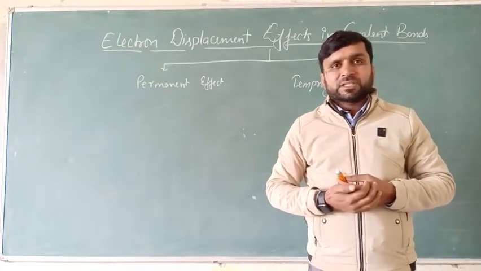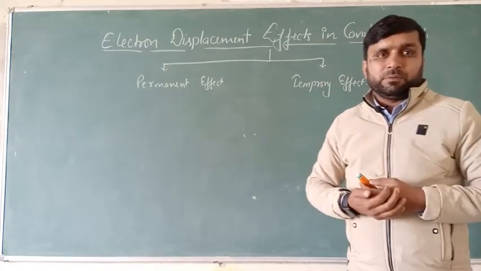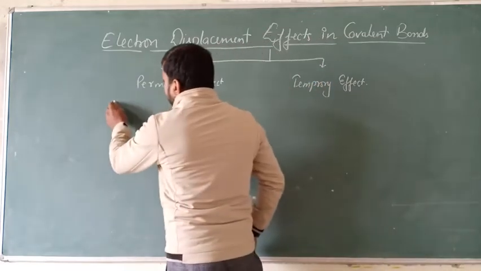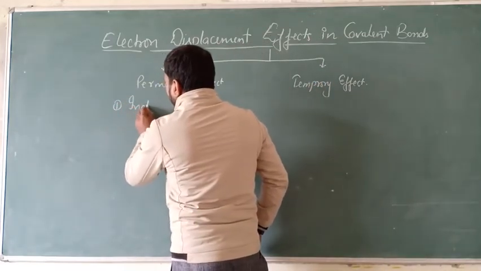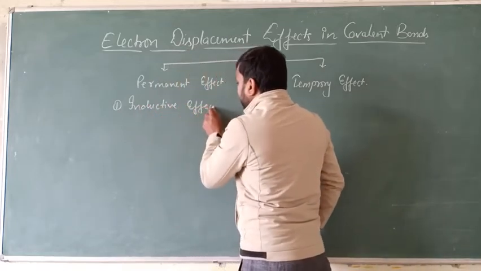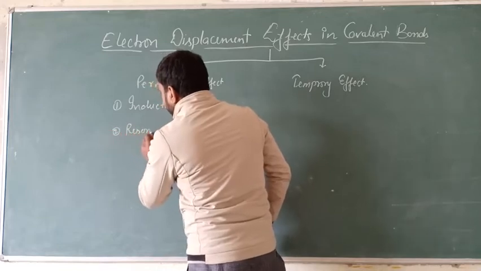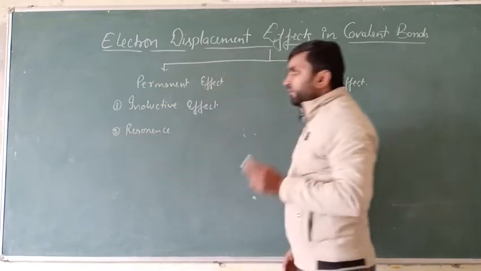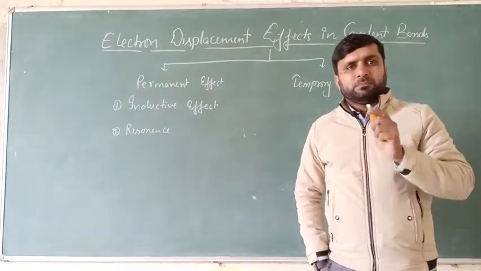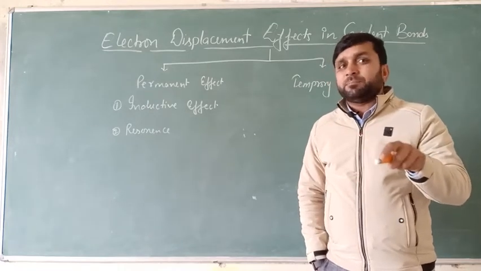Now we'll see which kind of effect will be temporary and which will be permanent. There are two types of effect that are permanent. One is called the inductive effect, and the second is called resonance. So two effects will be permanent, the inductive effect as well as resonance, because they take place due to the structure of the same molecule.